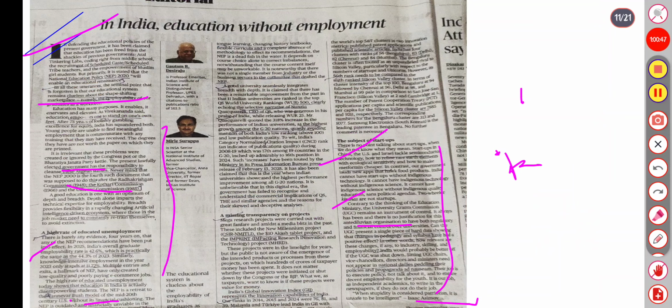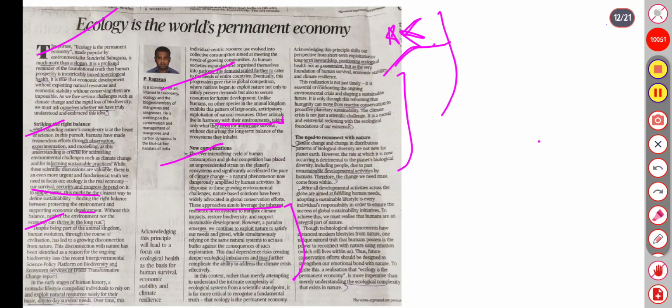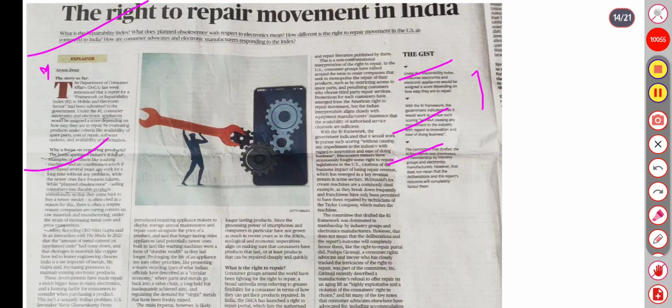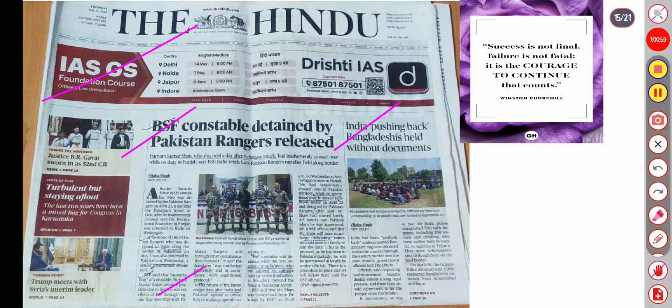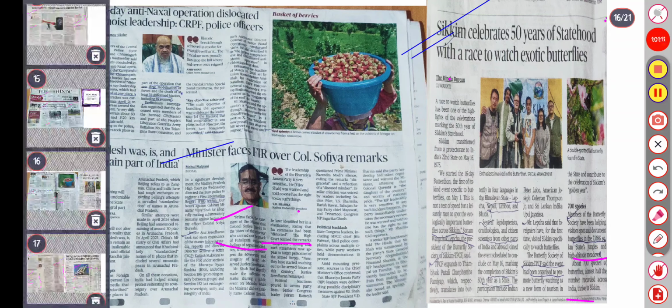Next is an editorial about education and employment, about the ecology as a permanent economy, and also the right to repair movement in India. Fifth is covering the next editorial about the constable release. Sixth is covering Rajasthan, where 21 Naxal operations were dislocated, and Statehood was celebrated with the release of exotic butterflies.